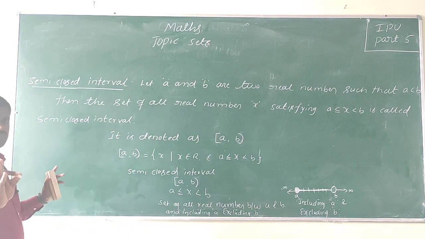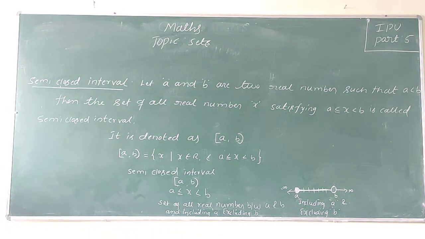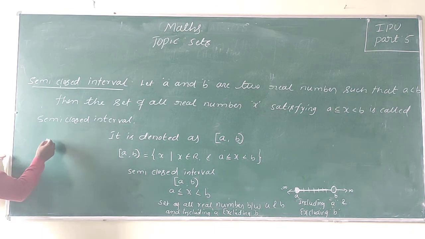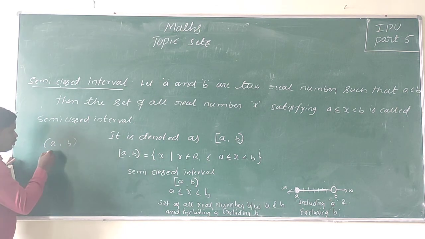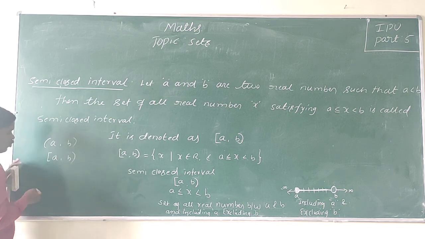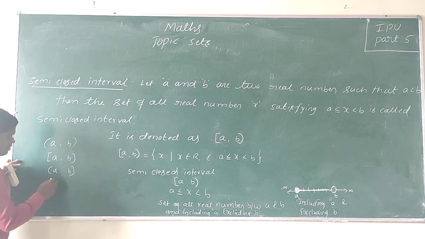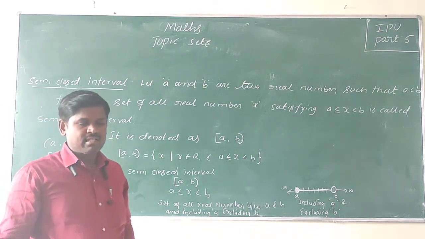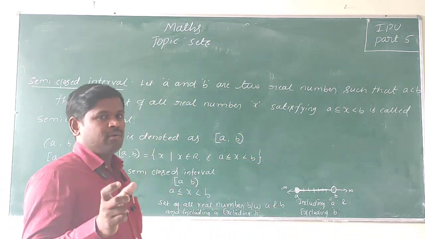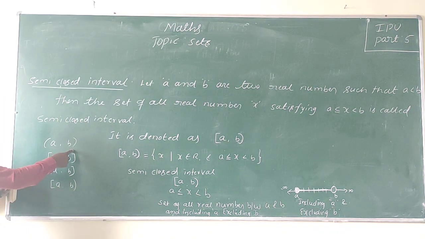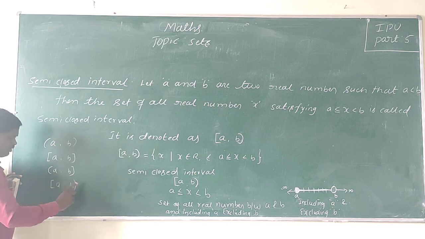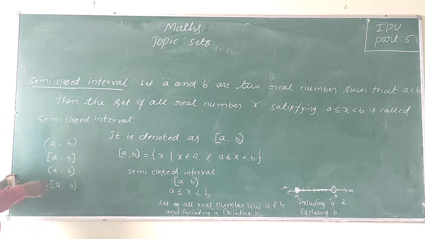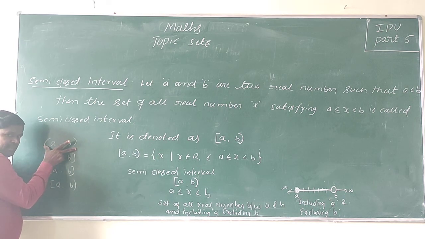So we have discussed four types of intervals: the open interval A comma B, the closed interval A comma B, the semi-open interval A comma B, and the semi-closed interval A comma B. Intervals are sets. The open interval consists of the set of all real numbers between A and B, excluding A and B. Very clear.